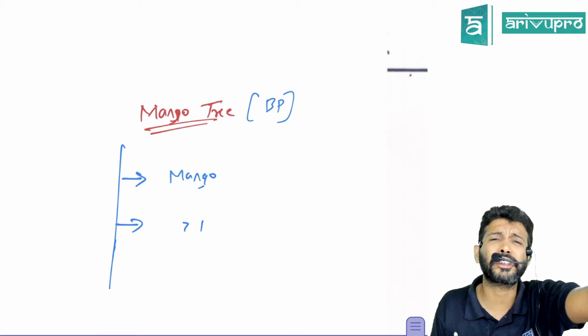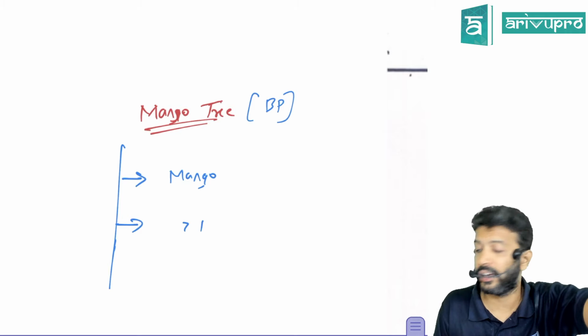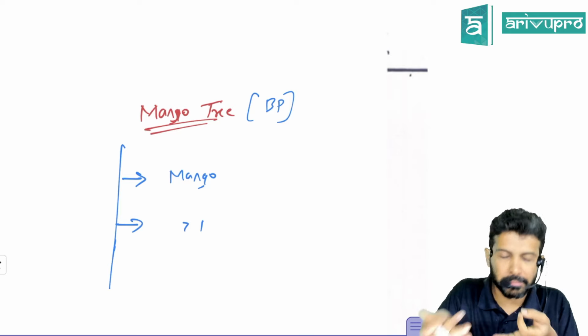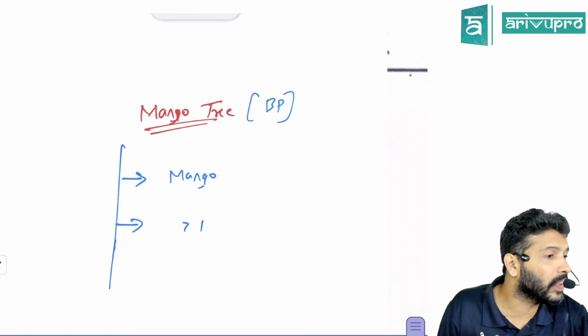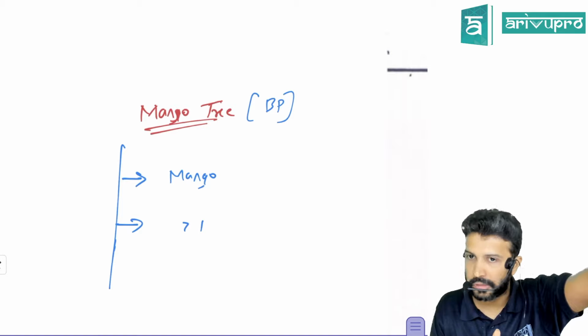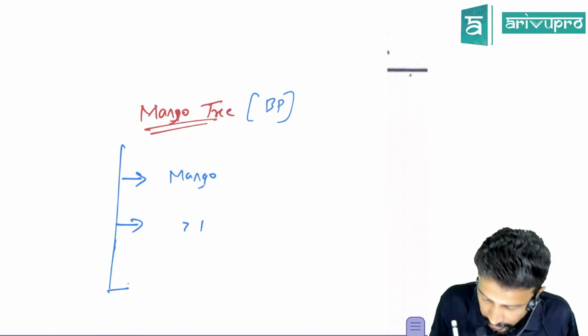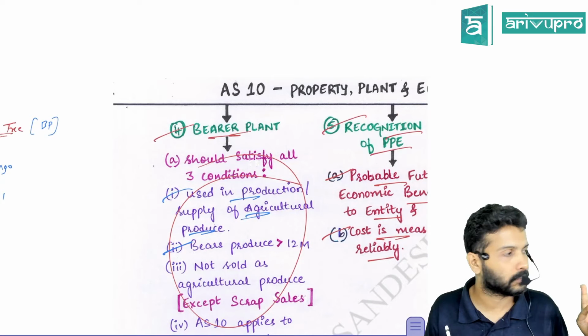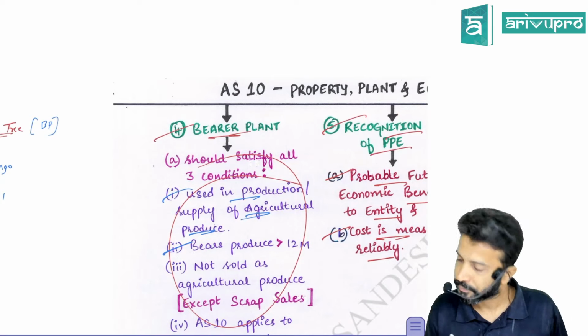Because the very definition of bearer plant says, if you want to call it a bearer plant, it should be used for more than 12 months. So even this mango tree should give you the produce for more than 1 year or 12 months. Is it making sense now? The 1 and the 2 criteria? Can I go for the last one, people?